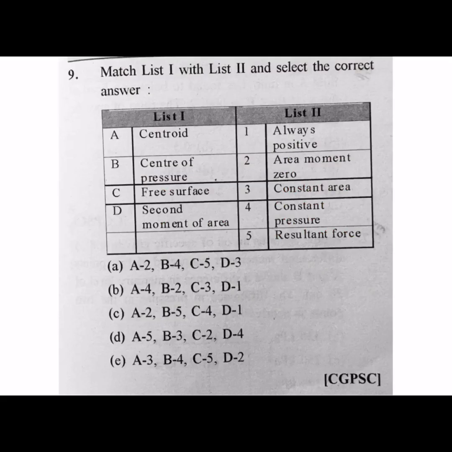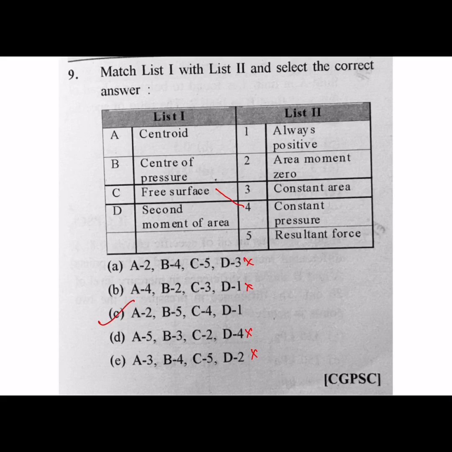Next question, Chhattisgarh PSC question, matching list 1 with list 2. In list 1: centroid, center of pressure, free surface, second moment of area. In list 2: always positive, area moment equal to 0, constant area, constant pressure, resultant force. So we'll start with free surface. We know in a free surface the pressure is constant. So C with 4. Only one option is there, so C is your correct answer. You can verify that one.